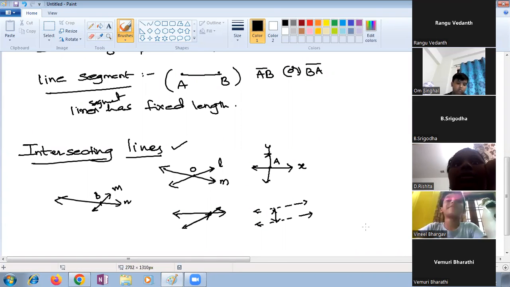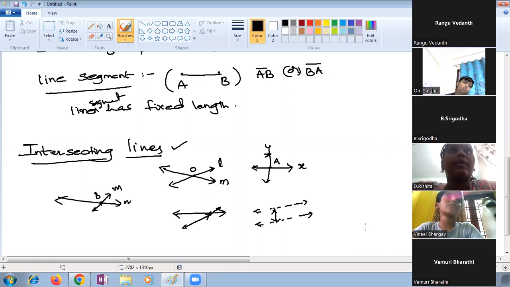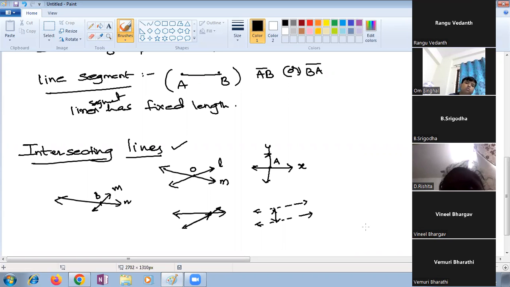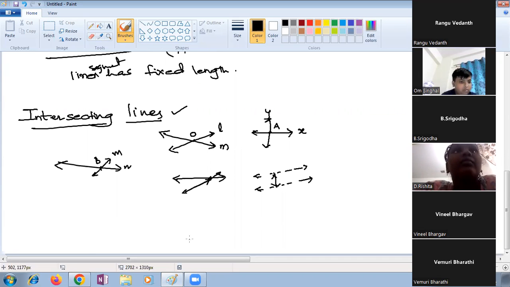If they are meeting at exactly 90 degrees, we can call it something special. Can anyone from the class tell? If two lines are meeting and make an angle of 90, it is a right angle. Listen, children. This is a line.